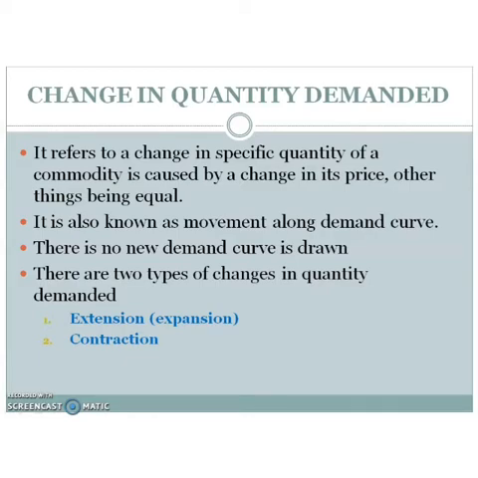We have already discussed that in the law of demand. So it is also known as movement along the demand curve. That means no new demand curve is drawn.